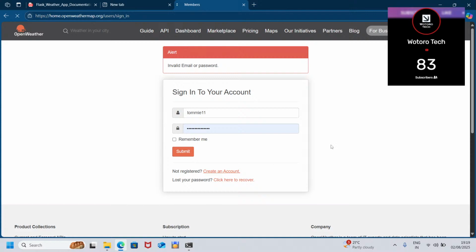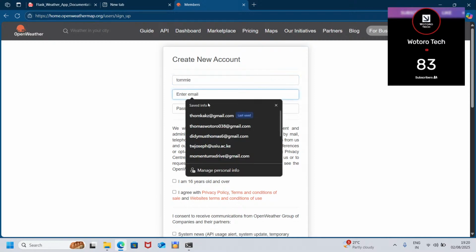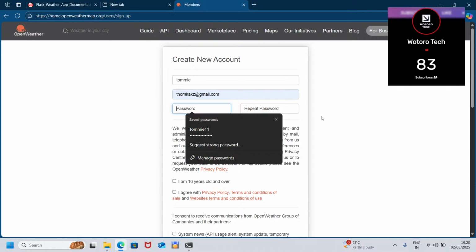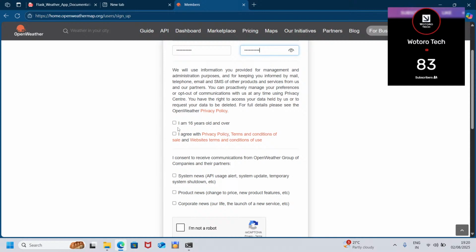Let's create a name and password. Click on this.